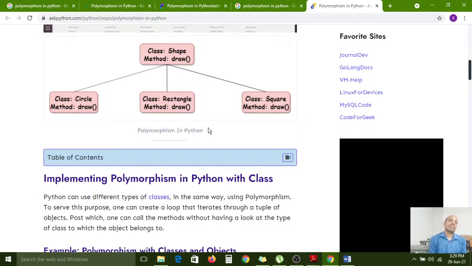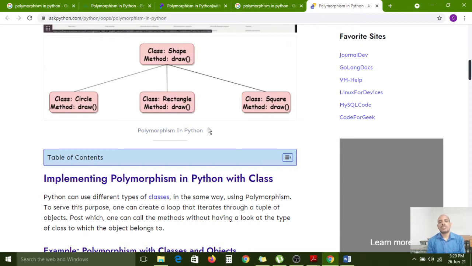Carefully observe how it can show the variation from one class to another class. If you call the draw method, from which class will it be executed? So the same method is executing in different ways now. How is it executing?